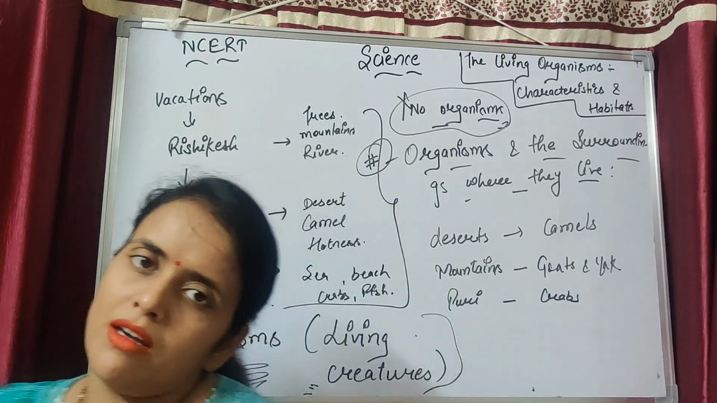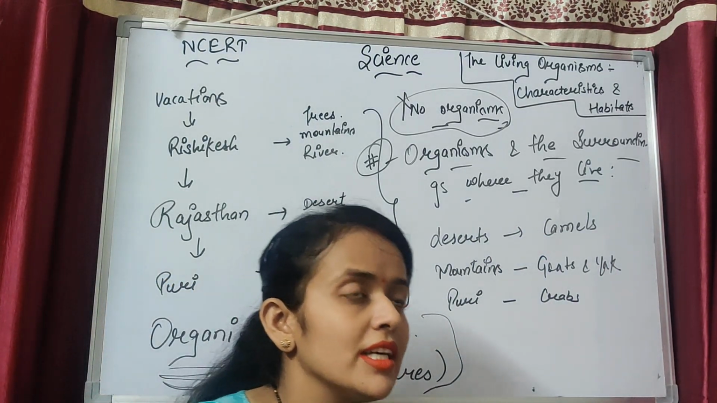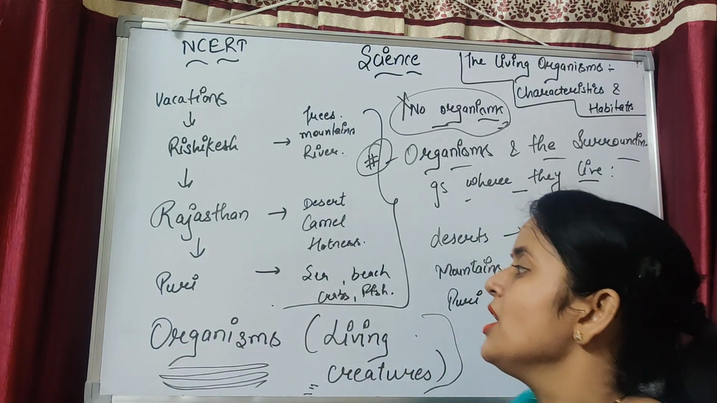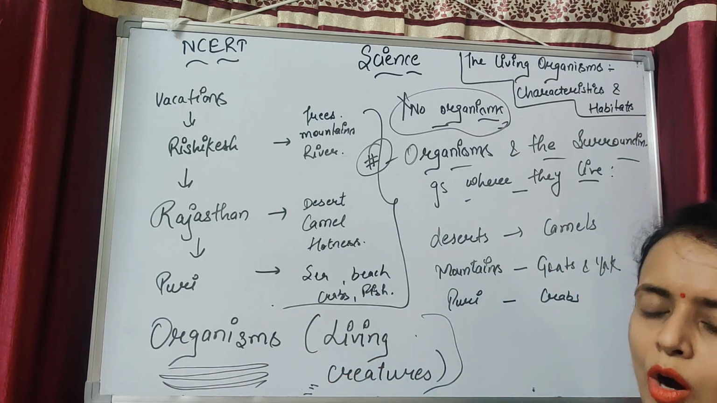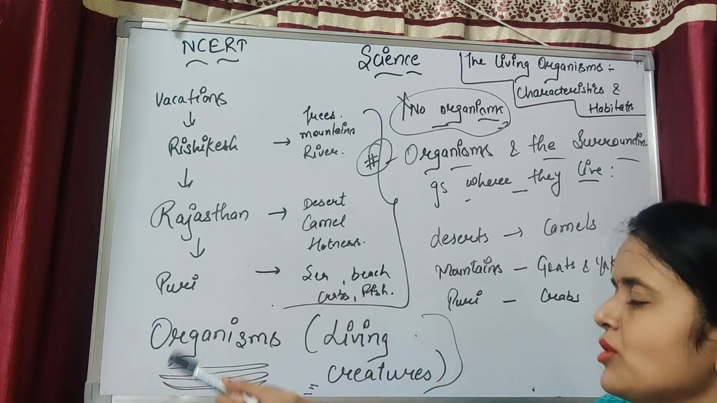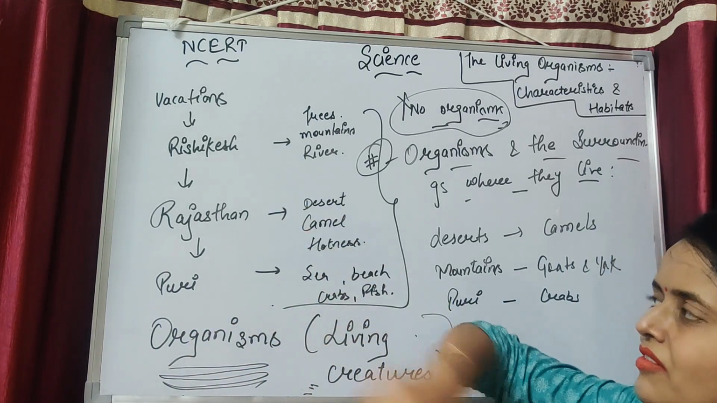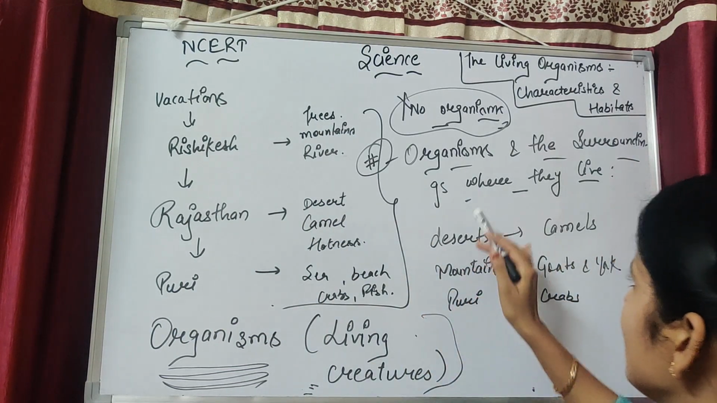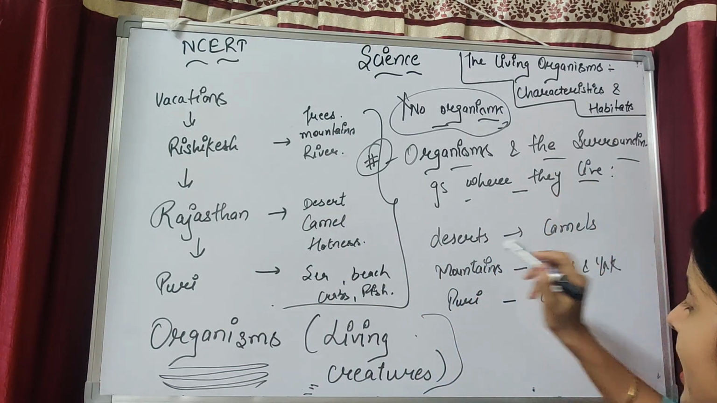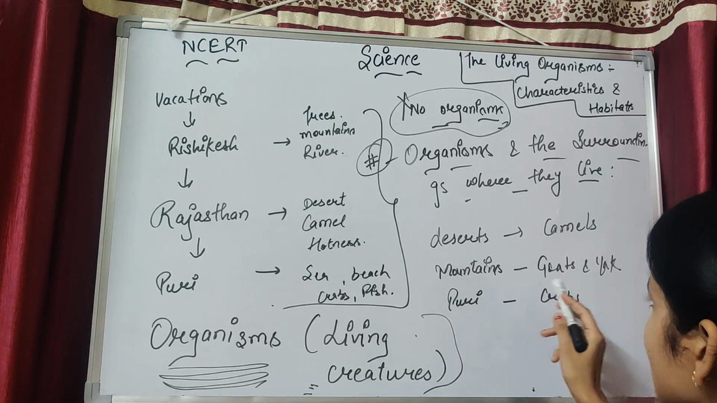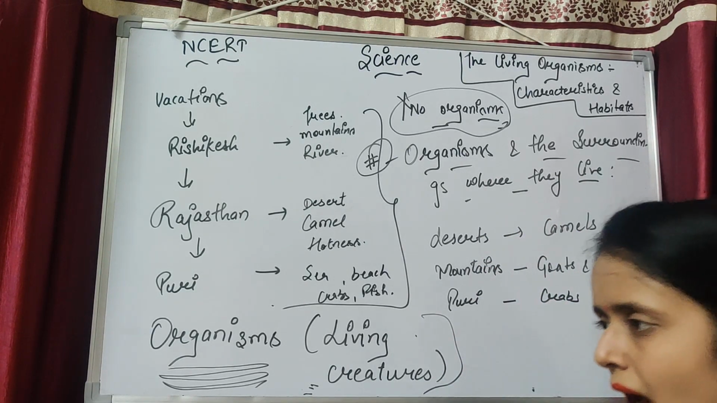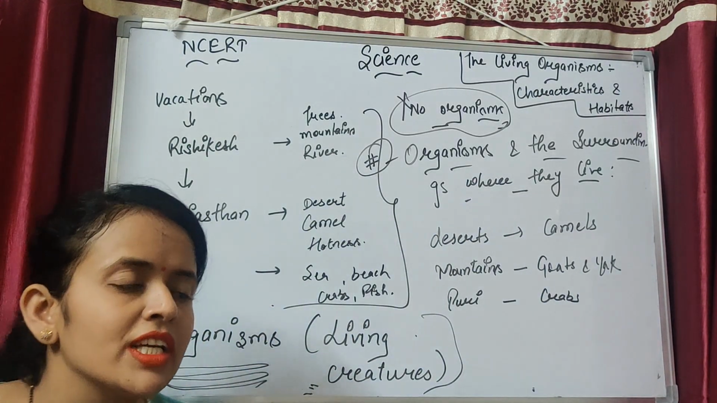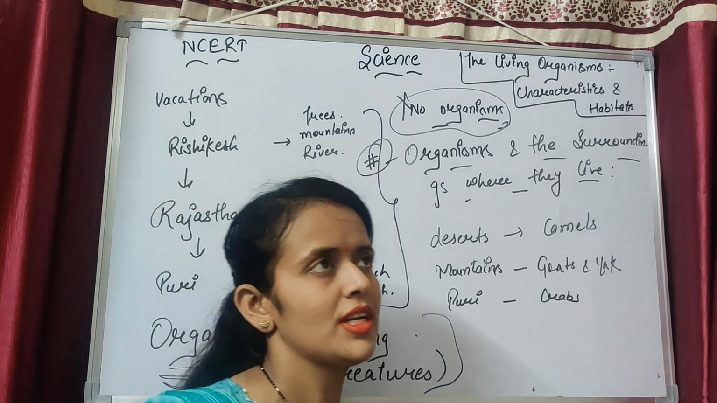That means the organism will live only in the area whose environment suits them. Crabs and fish are always present at the beach, camels are suited for Rajasthan, and mountains and rivers suit Rishikesh. So our next topic is the surrounding where they live. In desert, camels. In mountain, goat and yak. In Puri, crabs.